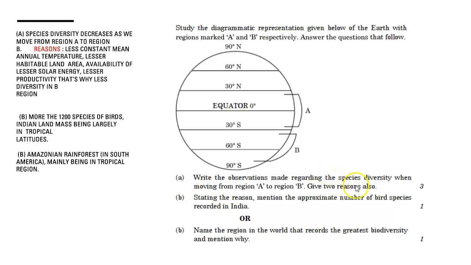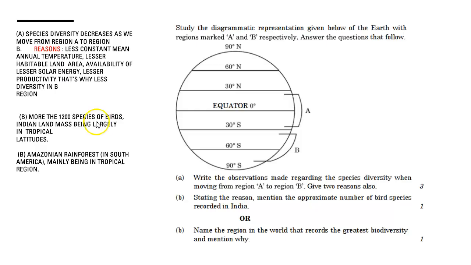Okay, right, two reasons: lack of sunlight, more seasonal changes, and the temperature being very hot in the equator is not okay for every species to thrive. The approximate number of bird species recorded in India is about 1,200 species.